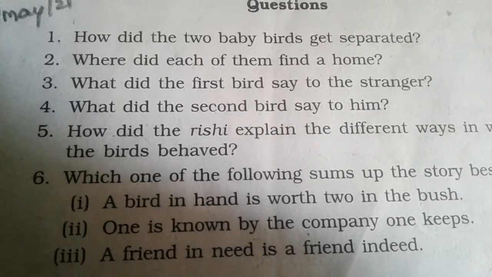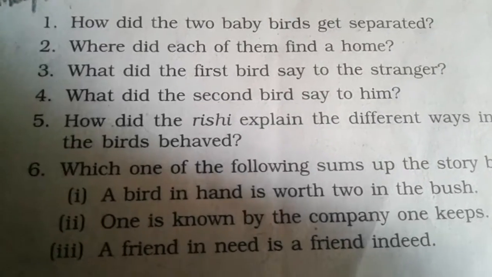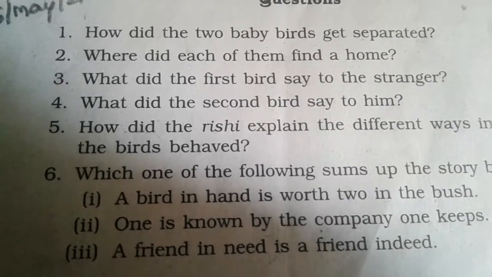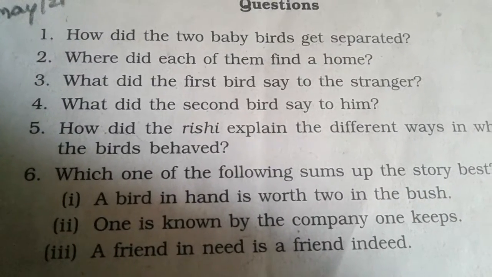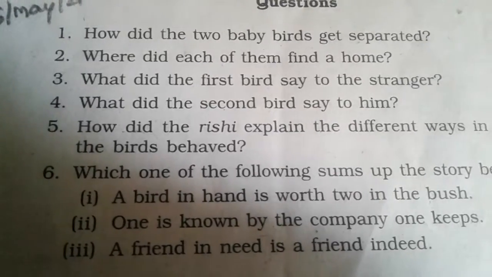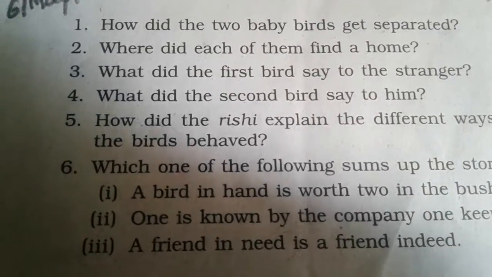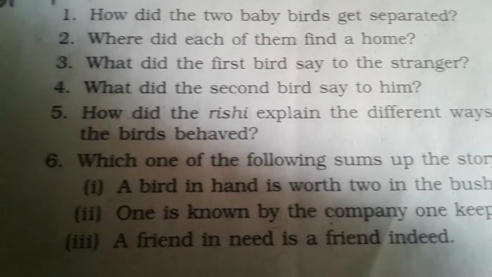Where did each of them find a home? One of the baby birds came down near a cave where a gang of robbers lived. The other baby bird landed outside the Rishi ashram, a little distance away. Thus, they found two different homes. All of you know the story of these birds, so I think many of you understand the answer to the question as well.